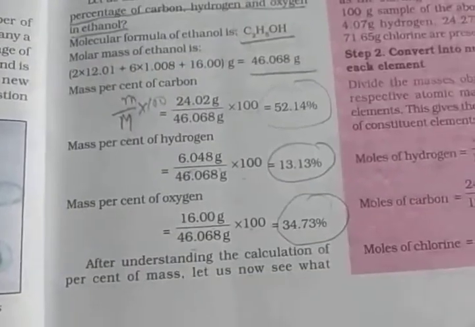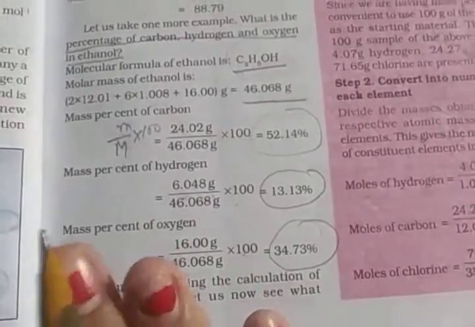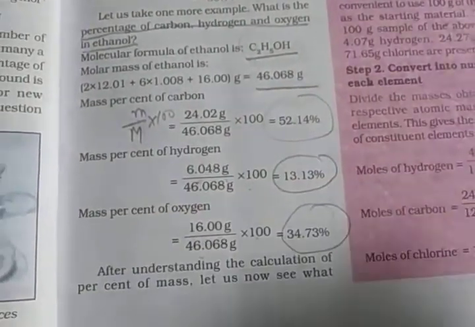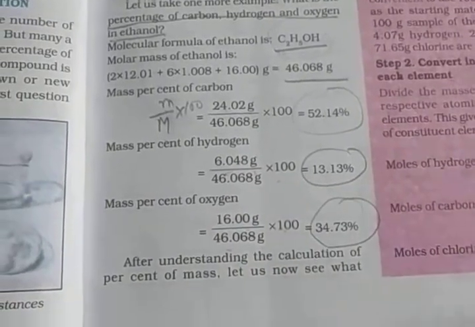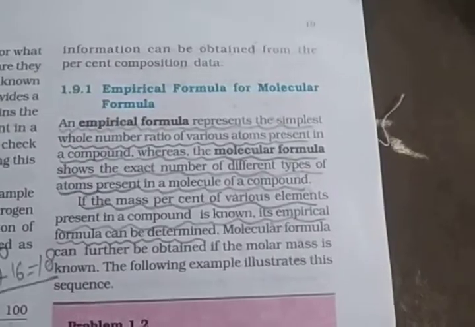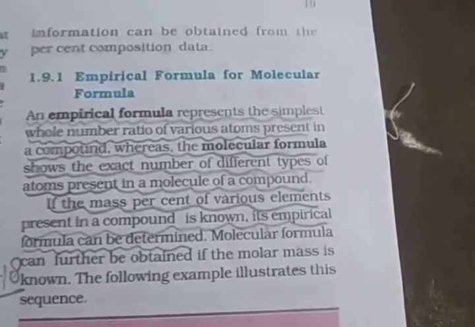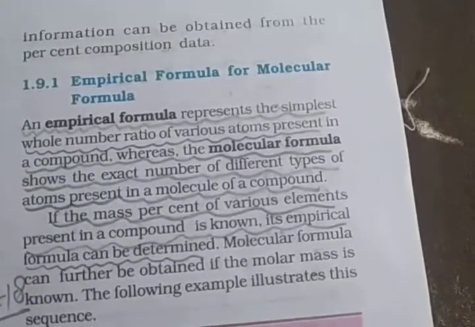So after understanding the calculation of the percentage of mass, we have to see what information can be obtained from the percentage composition data. Then, empirical formula for molecular formula. The next topic is empirical formula for molecular formula. What is the empirical formula?